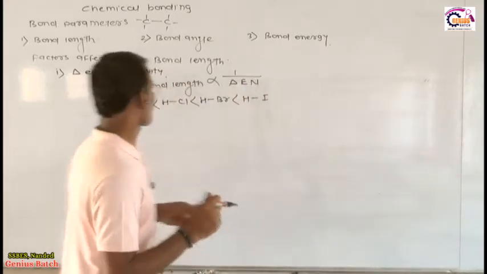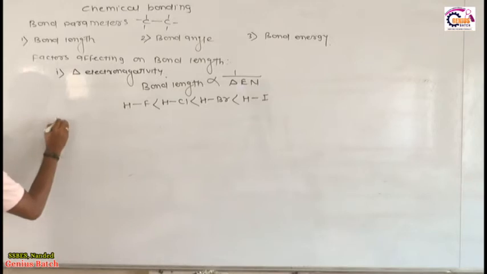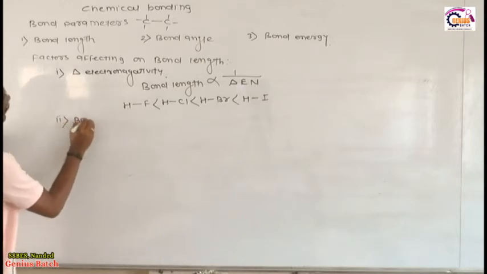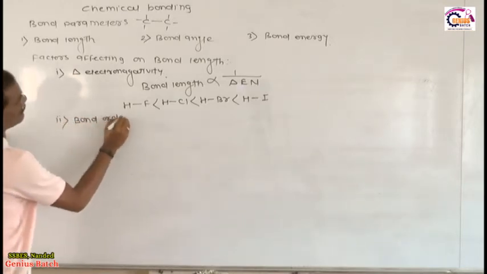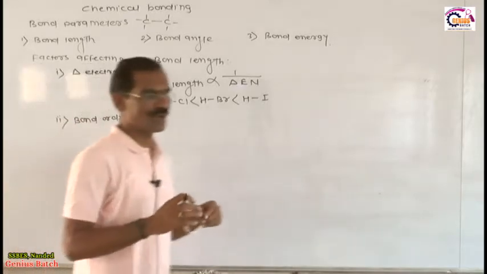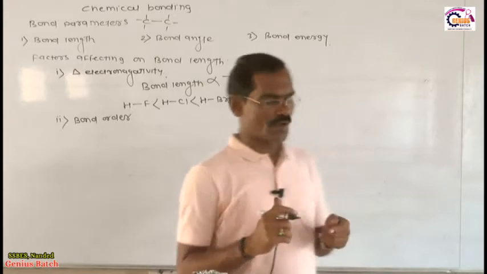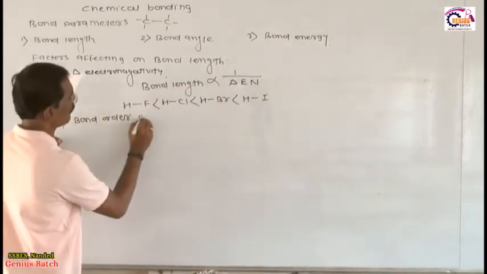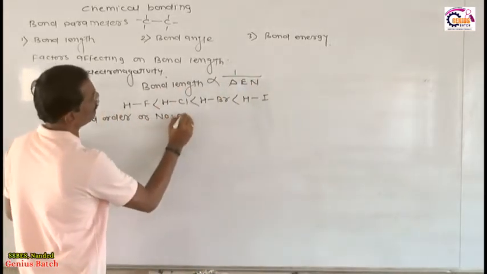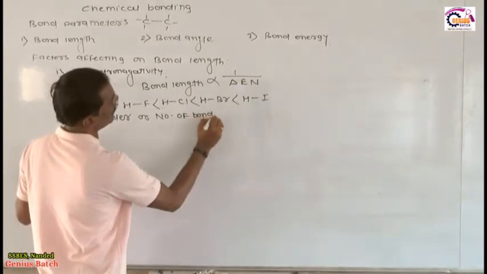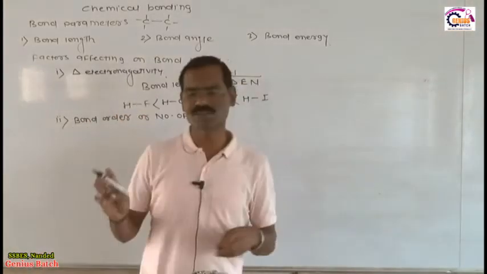Then the second factor which affects the bond length is called the bond order. You know very well what bond order is, which we already completed in a previous concept. What is the meaning of bond order? Bond order is also called the number of bonds between two atoms.